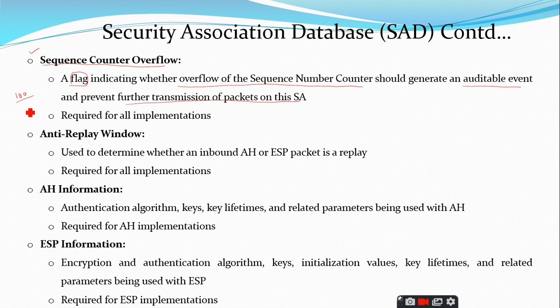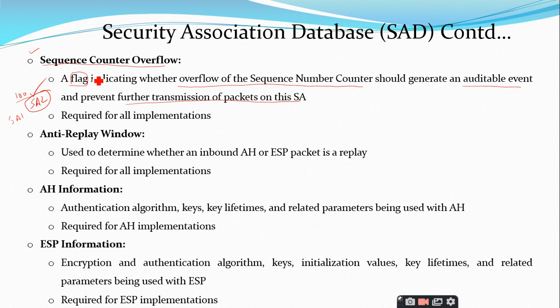It is an auditable event, or it will simply discard the transmission of packets from this particular SA. It has to generate a new SA, or request a new SA, so that further transactions above these 100 IPsec packets can be transmitted over this new security association 2.